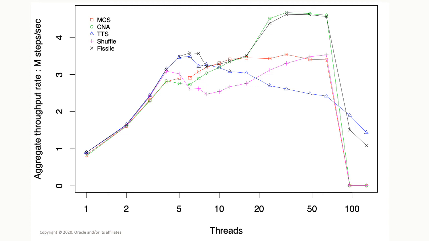Also of interest is that beyond 72 threads, we start to encounter preemption, and we notice that most of the threads suffer degradation, but Fissile, because of its test and set nature, manages to avoid the complete meltdown observed in CNA and in MCS.